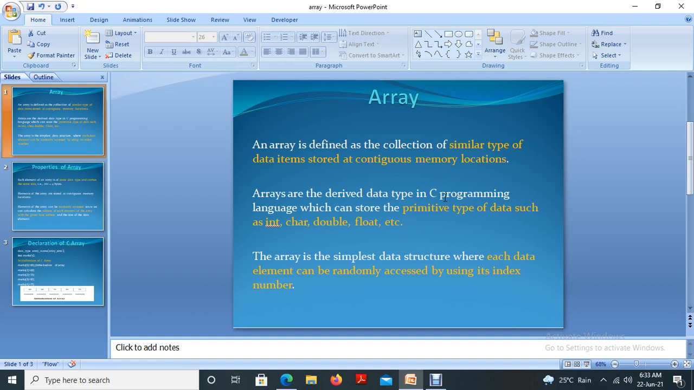All those are primitive data types, or already existing data types, and we are going to derive a new data type from them: from an integer or a character or a float or a double. So array is the simplest data structure where each data element can be randomly accessed by using its index number. This point we will discuss in the coming slides.